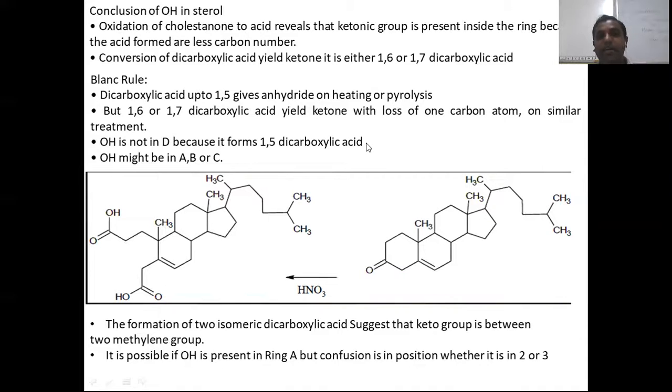meaning loss of one carbon from the cholesterol structure. We get this dicarboxylic acid, which indicates that the hydroxy group should be present in ring A only, not D. Fine. And this hydroxy group is in ring A. Now our problem is whether this carboxylic acid has lost one carbon, so the hydroxy group might be at position carbon number 2 or 3.